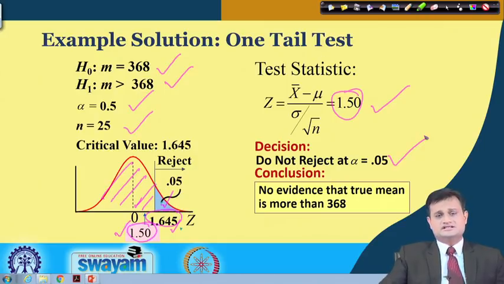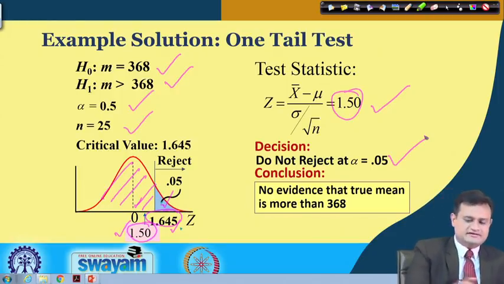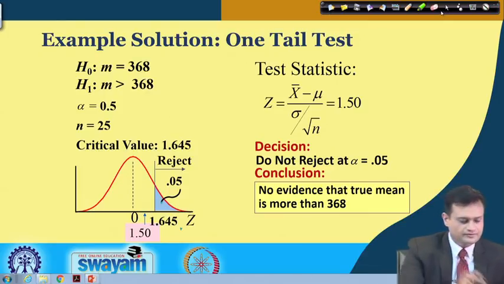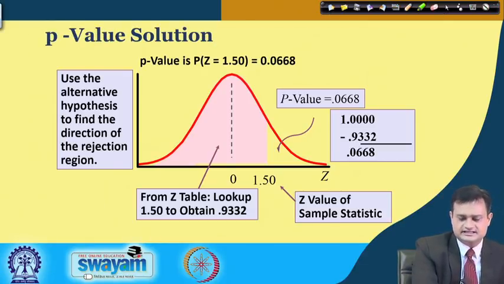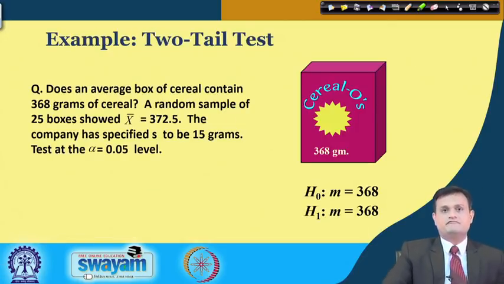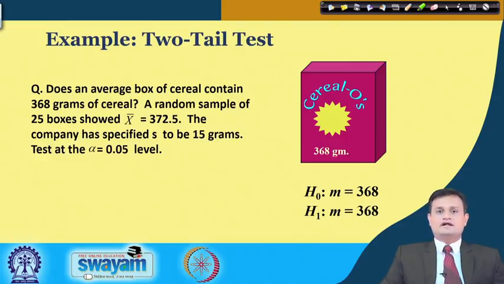Is it not interesting? Visibly, 372.5 is the mean of your 25 units, it is a sample, and by observation without statistical analysis you say that 372.5 is greater than 368.